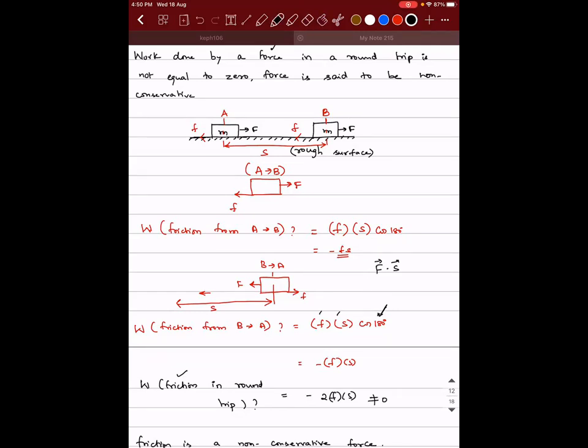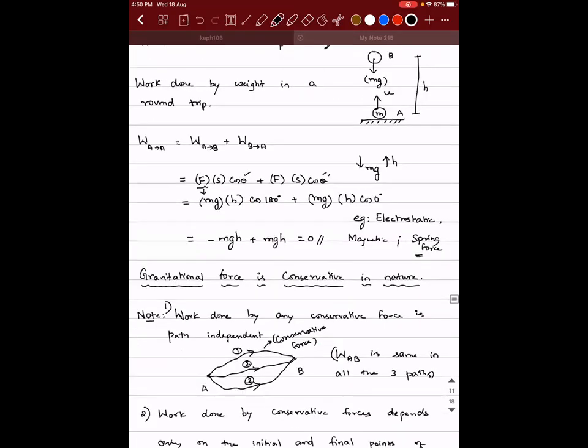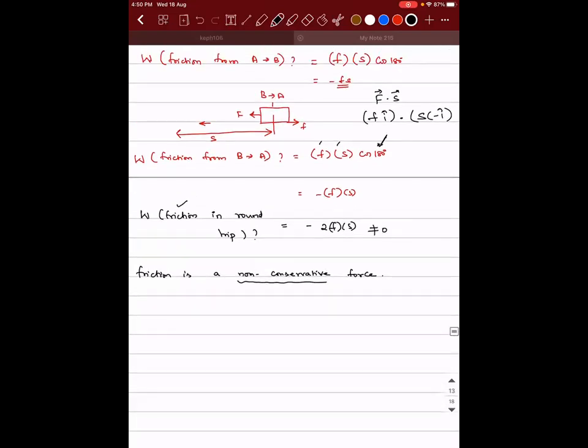Observe this. I can take this as F of i cap dot s vector. Like you asked, I can take it as s of minus i cap. Now F into s, it becomes F into s into i cap dot minus i cap, which will be minus 1. Now it makes sense because I didn't involve the angle. I took the help of vectors. So when you're dealing in this format, the unit vector will take care of the direction, whereas when you're dealing with a completely scalar quantity, the angle will take care of the direction.